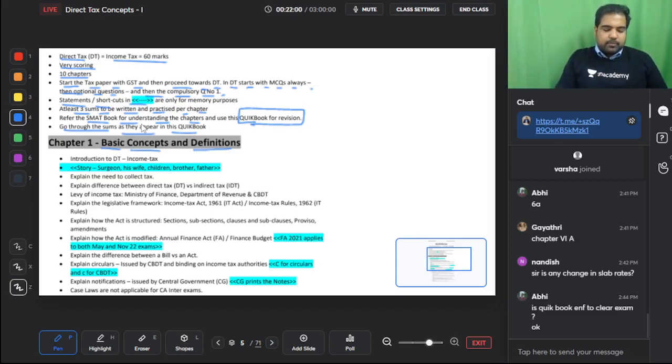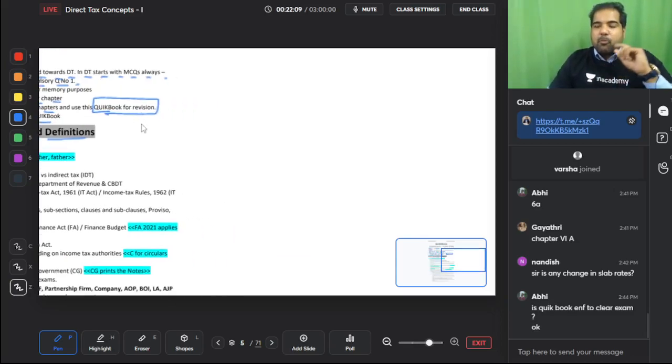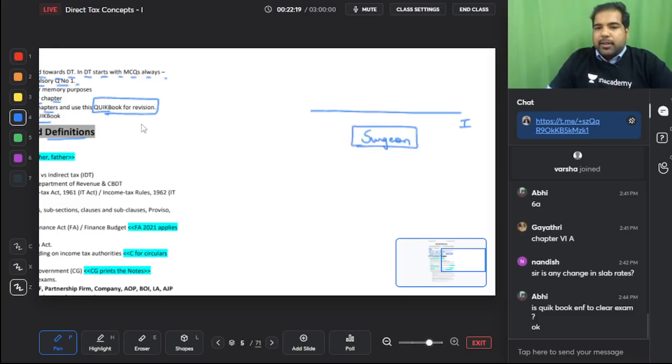Alright. So let's do this, guys. In DT, my entire DT works through an example of a surgeon, guys. So this is India, and in India there is a very hard working surgeon, and my entire DT works through his life. When he was at the age of 16 years, he took up his first job and he started earning salary income. When he was at the age of 22, he bought his first house property and started earning income from house property.